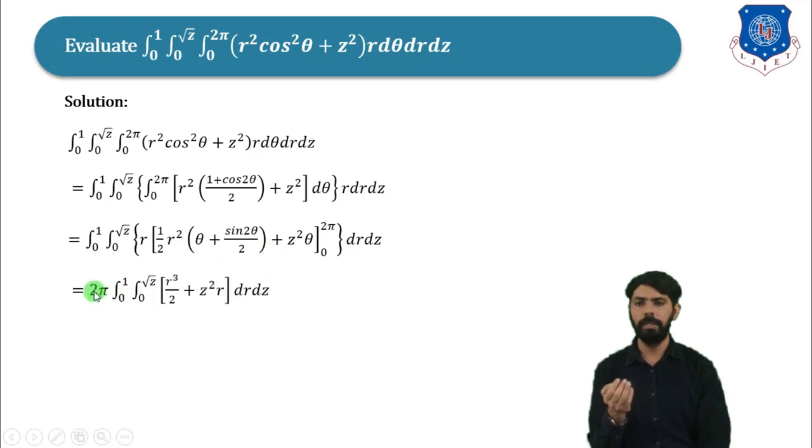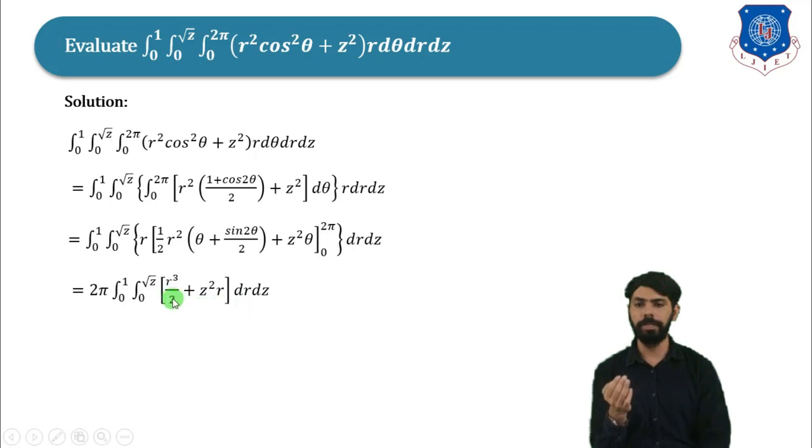So this will be 2 pi times the integral from 0 to 1, then from 0 to root z, where here it will be r square into r divided by 2. So it will be r cube divided by 2 plus z square into r, because here r into z square will be z square into r, and 2 pi is common from this, dr dz. Now we will integrate this function with respect to r.